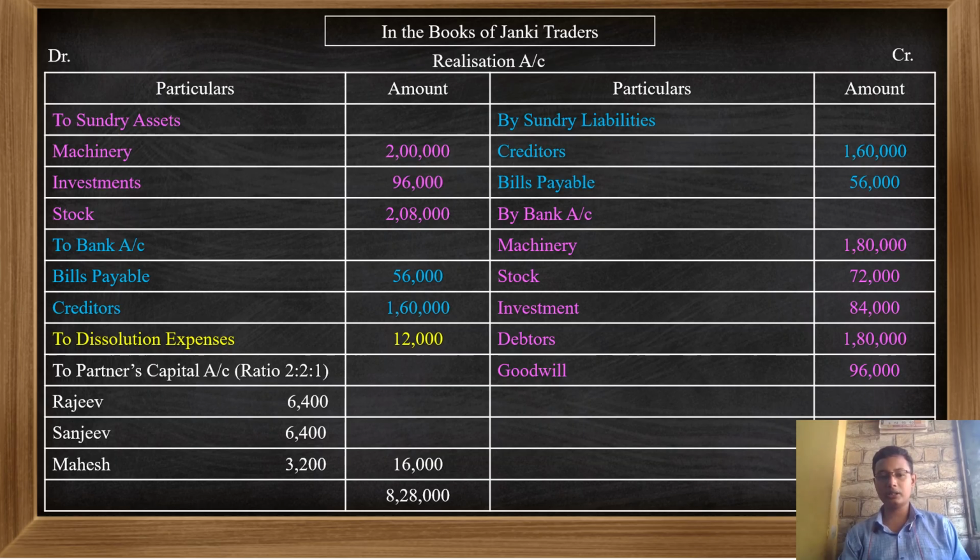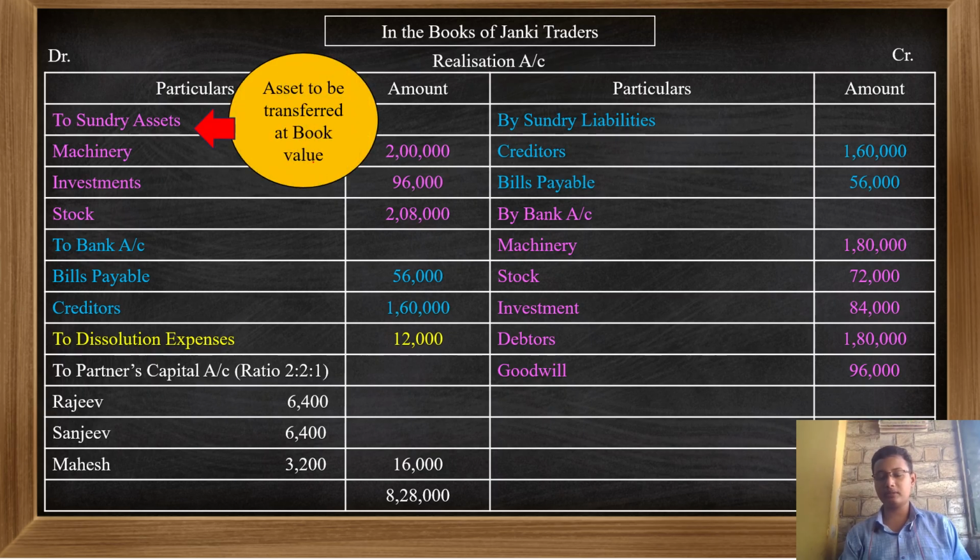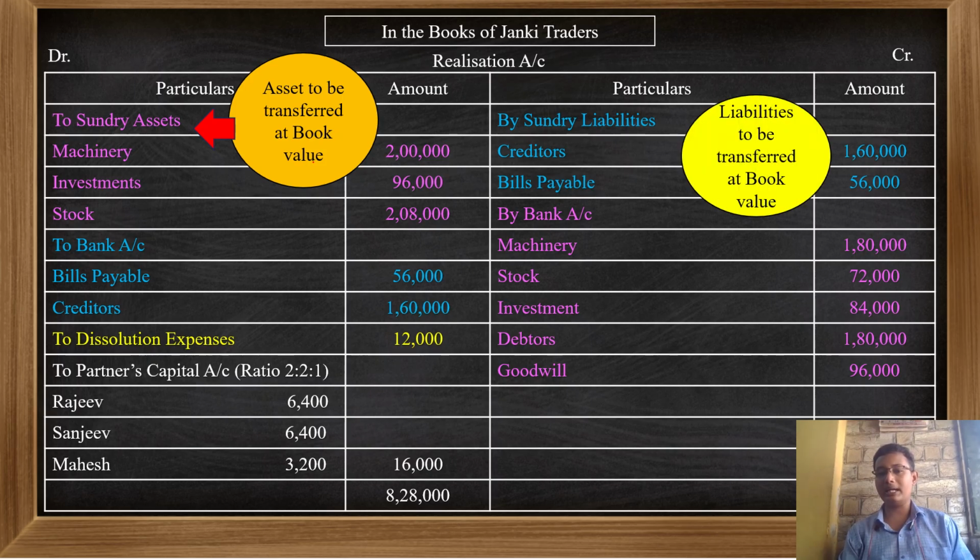realization account, if you see it properly, as mentioned, I have transferred the sundry assets on the debit side, that is machinery, investment and stock, with the book value. You should remember, or try to understand, that all the assets should be transferred to the realization account at the book value, that is the amount given on the asset side of your question. Then we should note that I have transferred all the liabilities on the credit side with the book value.